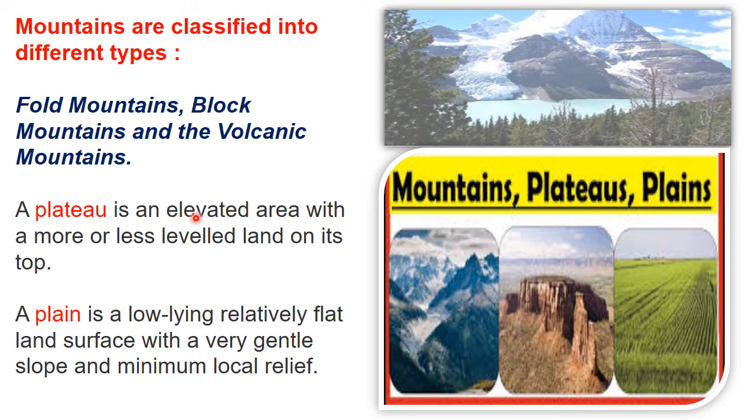Now, a plateau is an elevated area. Both mountains and plateaus are elevated areas, so what is the difference? The difference is that a plateau is like a tabletop, while mountains are steep and form a triangle with a peak on the top. Like this, this is a mountain with a peak on the top, and plateaus are table-shaped. You can say it is like a mountain cut from the top, something like this. And these are your plain areas.